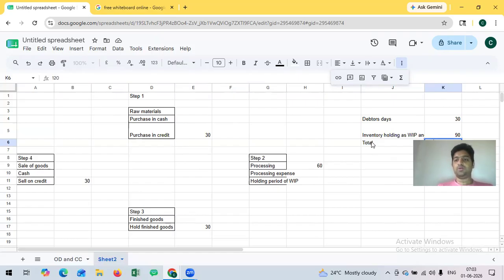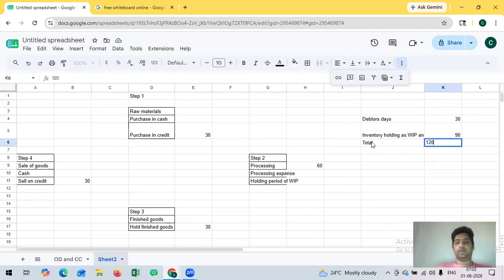Correct. But we have one advantage here. We need not pay the money upfront. We can have 30 days time for paying to creditors. That is creditor days. Creditor days is how much? 30 days. So, net working capital days is 90 days.